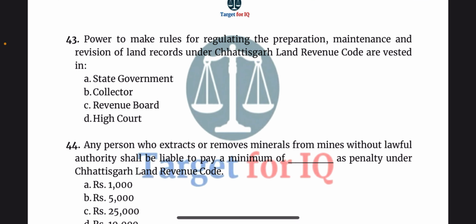60 days. Next question, power to make rules for regulating the preparation, maintenance and revision of land records under the Chhattisgarh Land Revenue Code are vested in: A. State Government, B. Collector, C. Revenue Board, or D. High Court. The correct answer is option A.